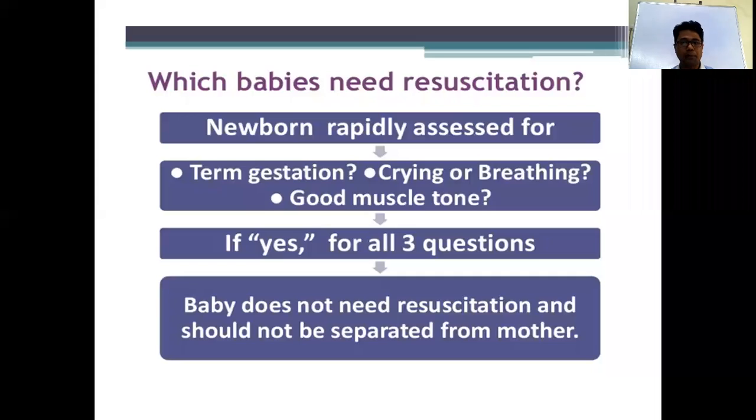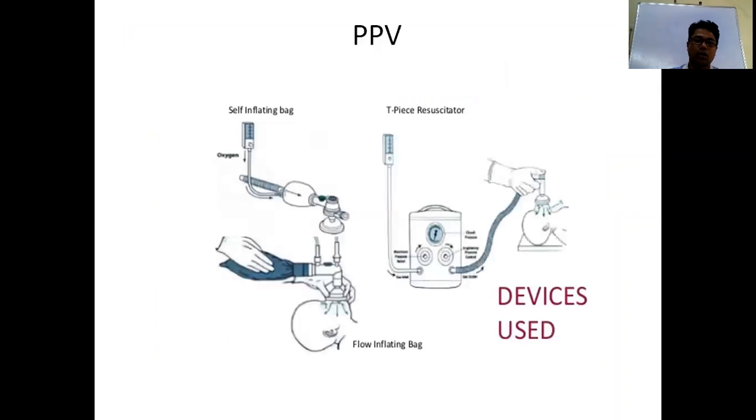What is AMBU? AMBU is an artificial manual breathing unit. There is an AMBU bag, and there is a mask. These are the types of AMBU bag for positive pressure. There are 2 types of AMBU bag available: one is the self-inflating bag, and one is the flow-inflating bag.